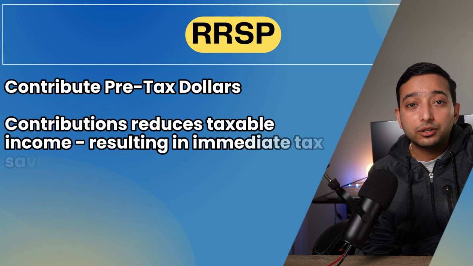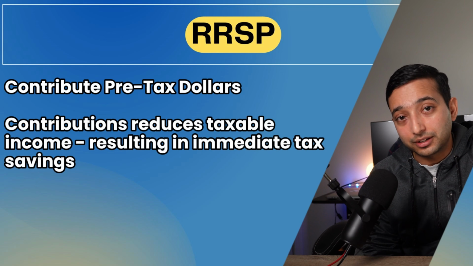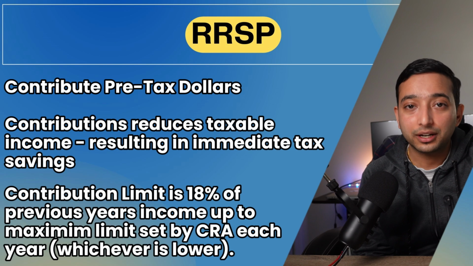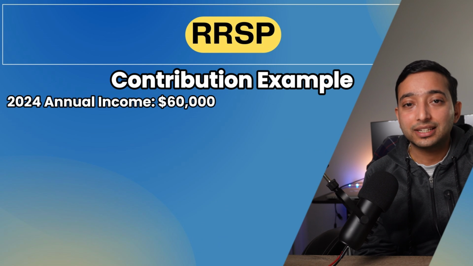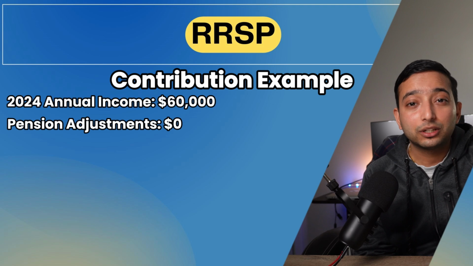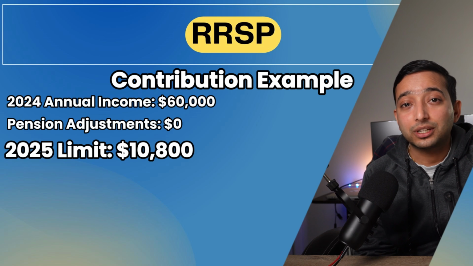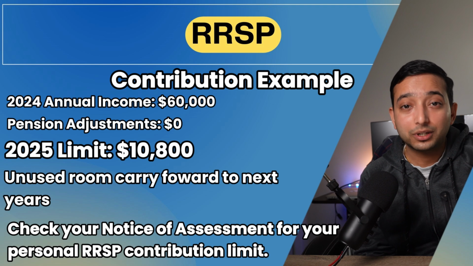Now with RRSP, you contribute pre-tax dollars. This means your contributions reduce your taxable income, giving you an immediate tax refund. The contribution limit is based on 18% of your previous year's earned income, up to a limit set annually by the government. For example, let's say you earned 60,000 in 2024 and you did not make any other contributions to a pension plan. You can contribute 10,800 to your RRSP in 2025. Contribution room carries forward if unused.